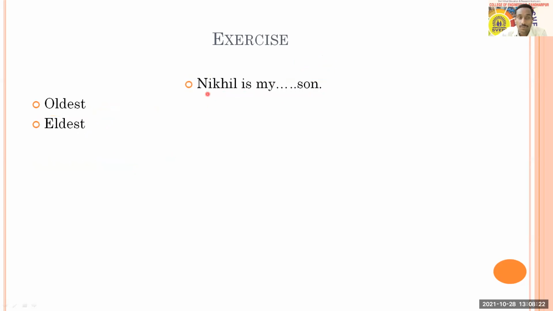With this, you have the next one. Nikhil is my dash son, and here again you are getting similar options: oldest son or eldest son. Here an immediate response from Samruddhi.